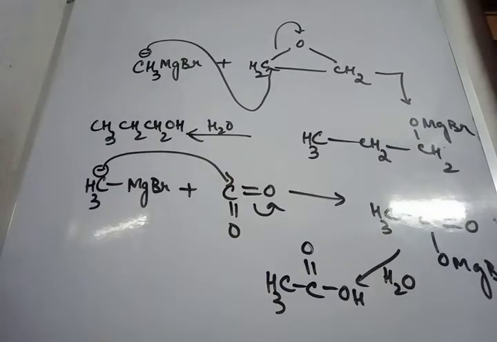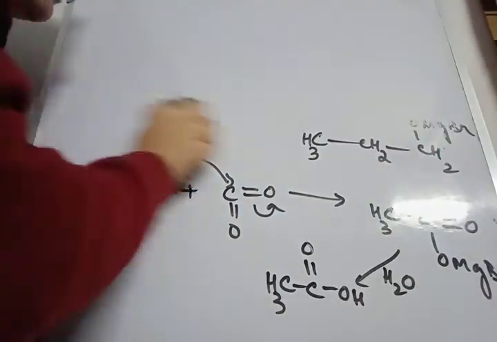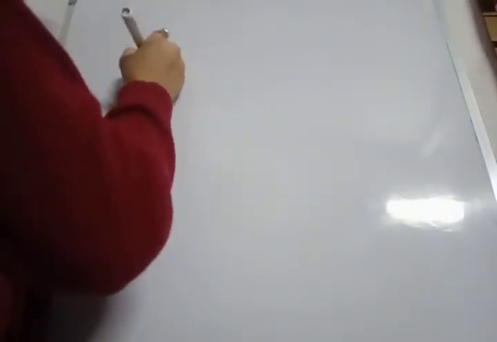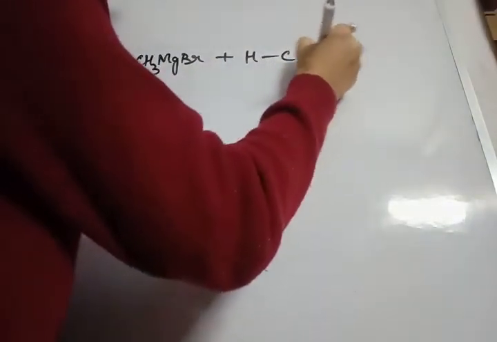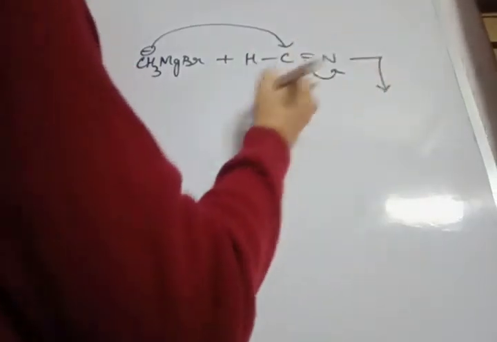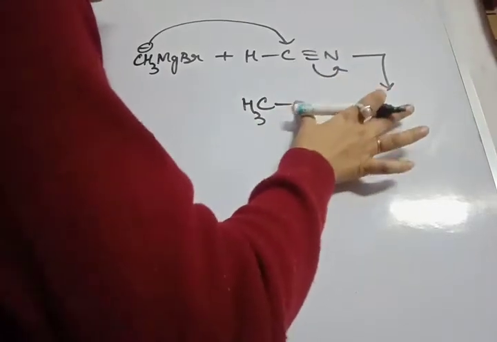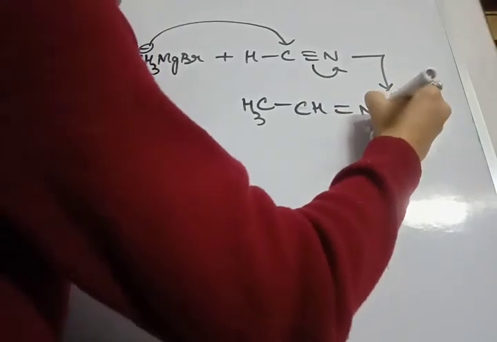Next reaction, when methyl magnesium bromide reacts with HCN or CH3CN, means the cyanides or the nitriles, then what do we get? CH3MgBr reacts with HCN. Again attack on the carbon, this one, CH3CH double bond NMgBr.